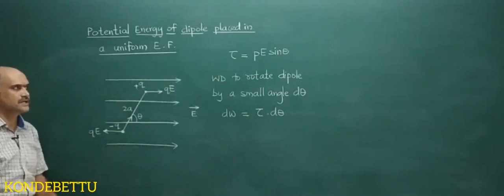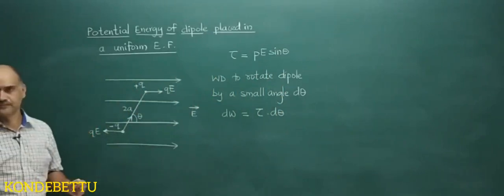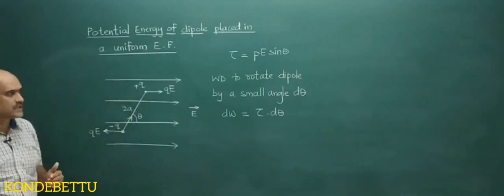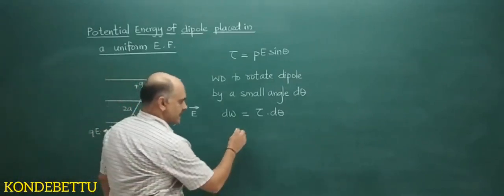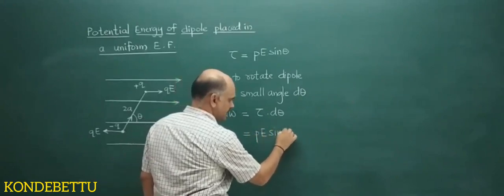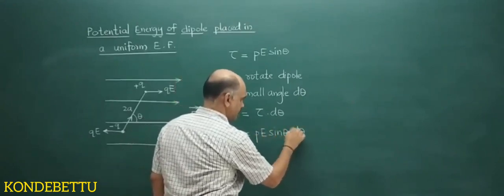It means we are rotating against the direction of this torque. So torque is PE sin theta, so dW is PE sin theta into d theta.